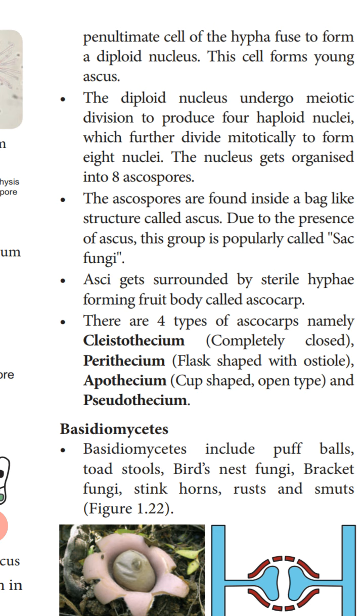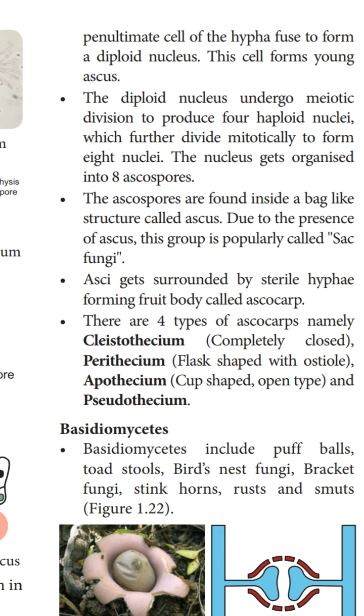The diploid nucleus undergoes meiotic division to produce 4 haploid nuclei. As we have already studied, in meiotic division 4 daughter cells are produced. So here also the diploid nucleus undergoes meiotic division and 4 haploid nuclei are produced, which further divide mitotically to form 8 nuclei.